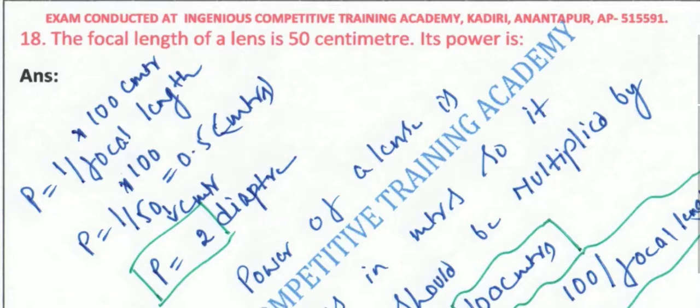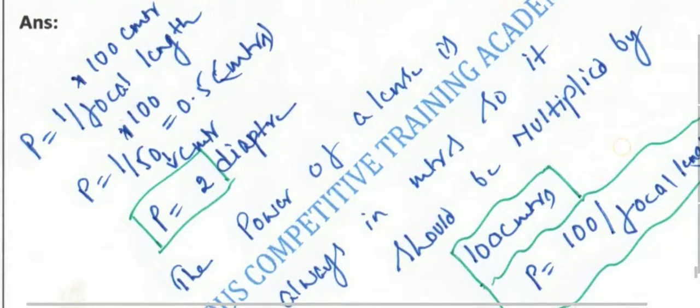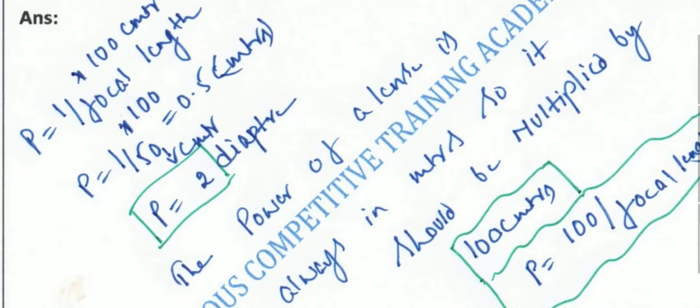Power of the lens is measured in diopters. That is the reason we multiply with 100 centimeters. If it is given in meters, then you can directly put that, but it is given in centimeters, so you have to multiply by 100. So overall you have to remember the formula P is equal to 100 centimeters by f.